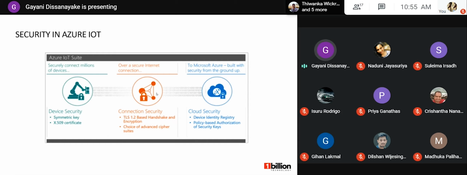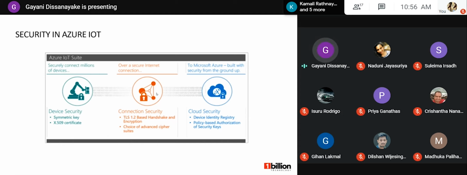Also, the certificates like X509 and the private key are used to authenticate the device from the IoT Hub. Then we have the connection security. The internet connection between the IoT device and the IoT Hub is secured using transport layer security standards. Currently, Azure IoT supports transport layer security versions like 1.2, 1.1 and 1.0. This is about connection security.